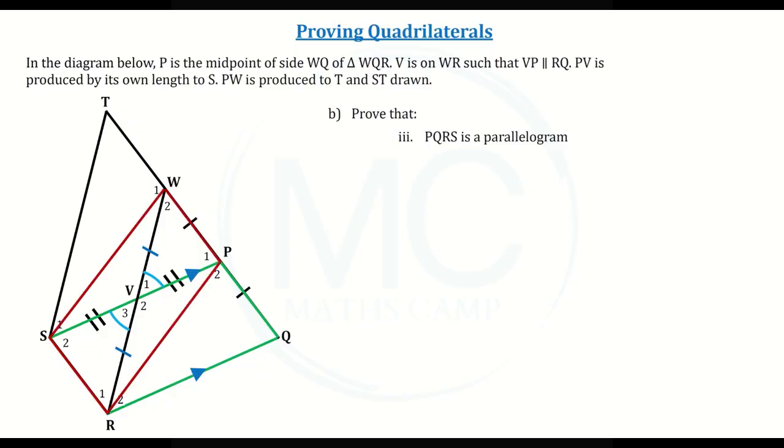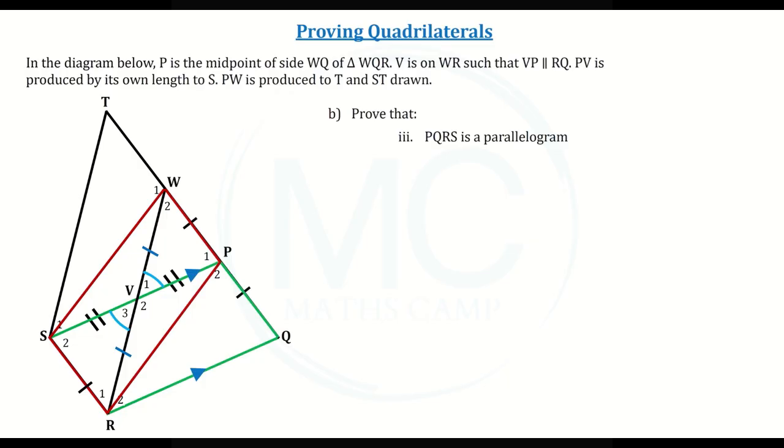Side SR sits in parallelogram SWPR, but it also sits in PQRS. We know that in a parallelogram, opposite sides are equal, so we can see that SW will be equal to WP. We have a small black line over here on WP, so let's put a small black line on SR to show that these are equal in length.